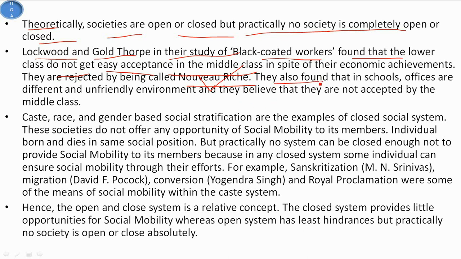They also found that in schools and offices the environment is different and unfriendly, and they believe that they are not accepted by the middle class. Caste, race and gender based social stratifications are examples of closed social systems, and these societies do not offer any opportunity of social mobility. But practically no system can be closed enough to completely prevent social mobility, because in any closed system some individuals can achieve social mobility through their efforts.